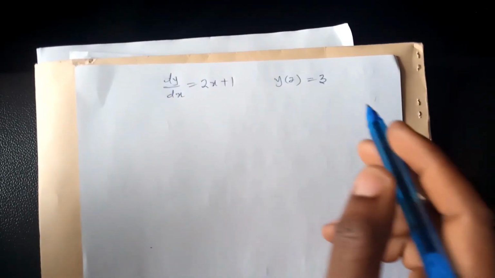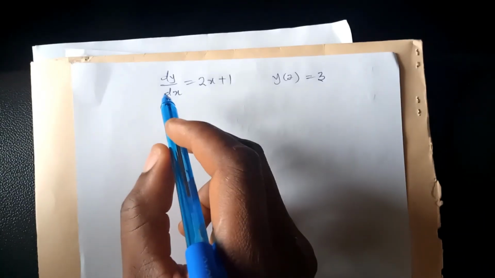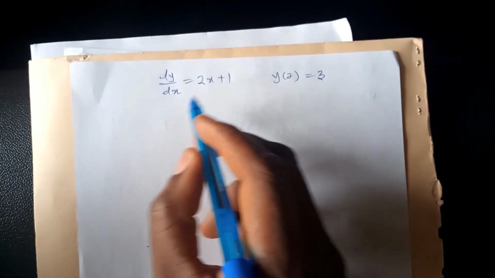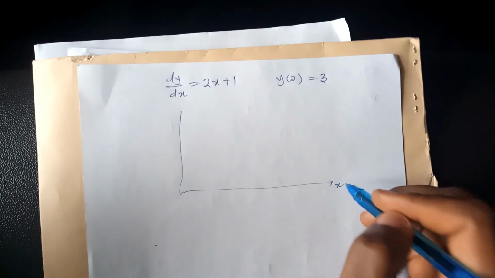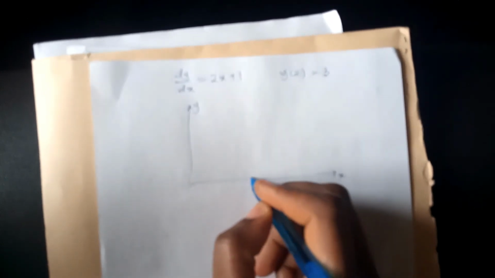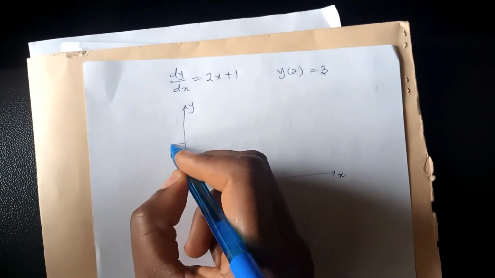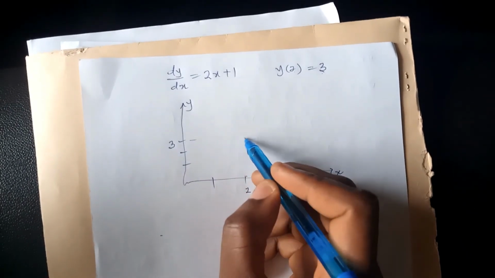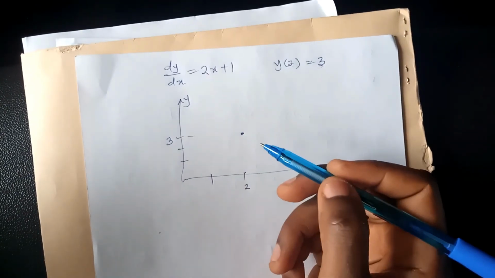So let me quickly introduce you now. Look at this first problem I've explained to you. Now you notice that in this case, we can quickly make use of this as my x-axis. This is my y-axis. Then let me locate the point (2, 3). The point (2, 3) means that this is 1, this is 2. Then what about y? y is 3. This is 1, this is 2, then this is 3. So where is the point now? This is the point.